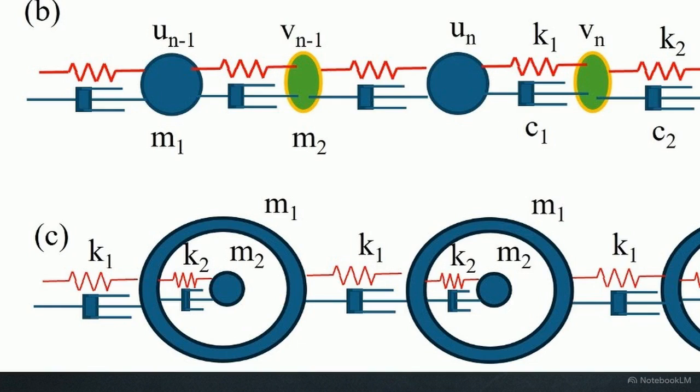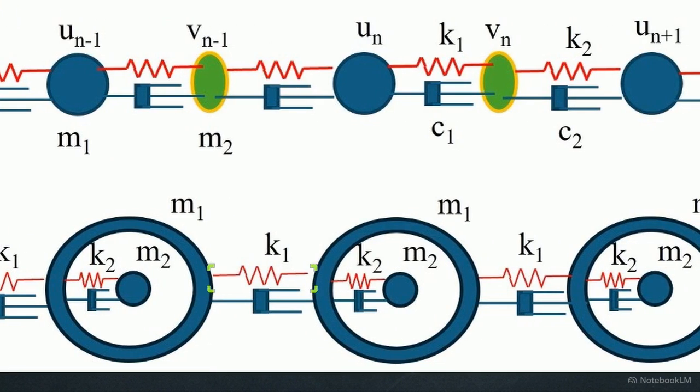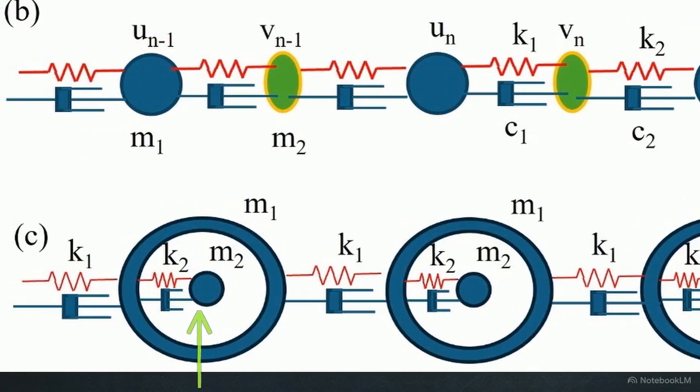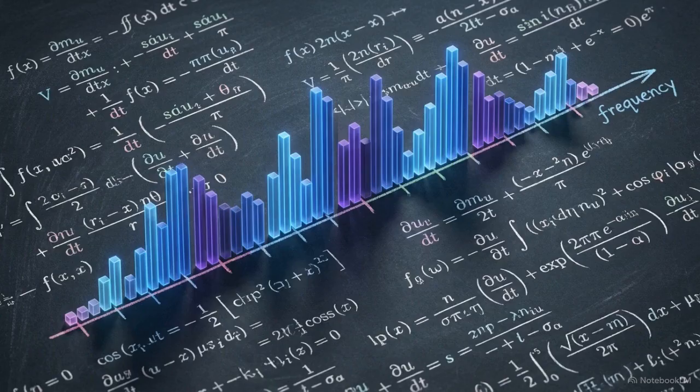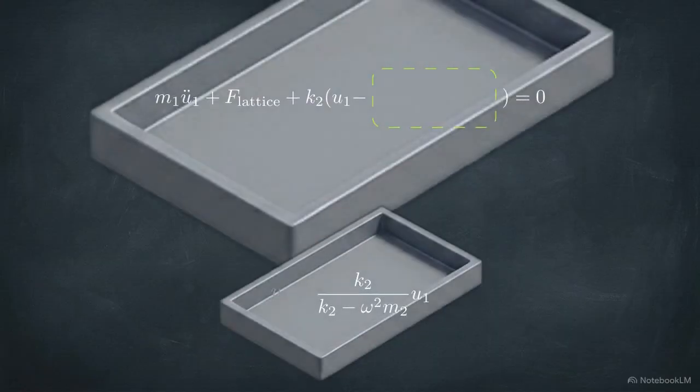The math expands into a system of coupled differential equations. The outer mass is still reacting to the macroscopic lattice springs, but it is now subjected to a new internal force exerted by the movement of the resonator trapped inside it. We again assume steady-state harmonic wave propagation to drop the time derivatives, converting these coupled equations of motion into the frequency domain. The algebraic strategy is straightforward.